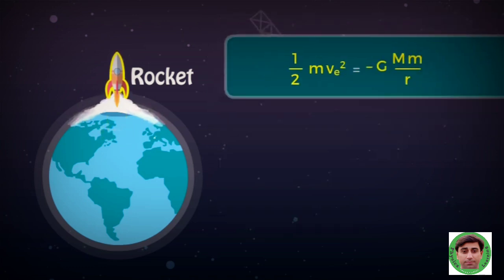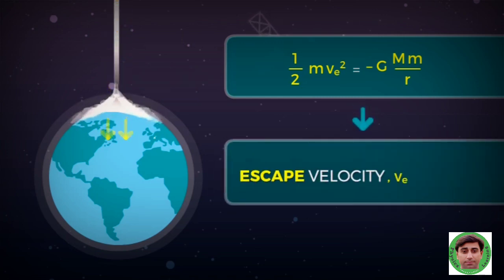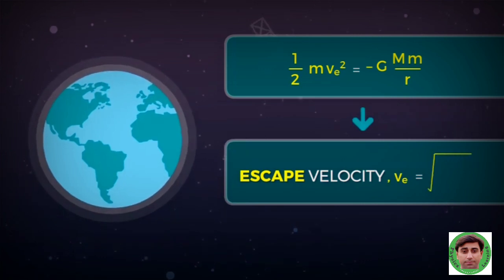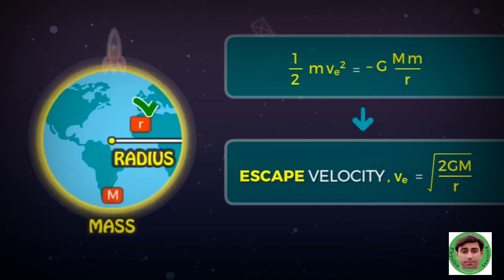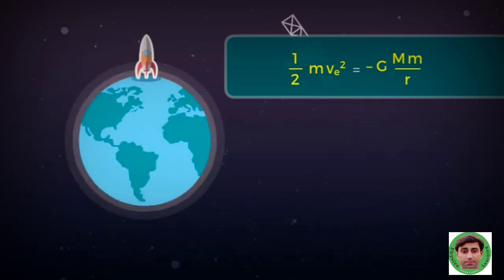Comparing the two equations gives us the minimum velocity required to overcome the potential energy of the planet. That is, escape velocity is equal to square root of 2GM by R. From this relation, we can note that the escape velocity is independent of the mass of the rocket. It only depends on the mass and the radius of the planet.